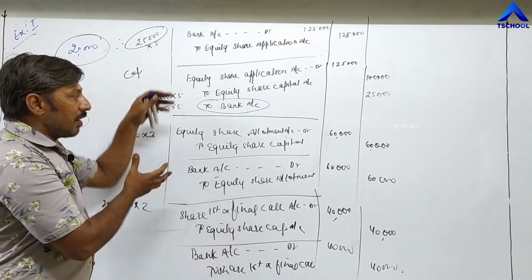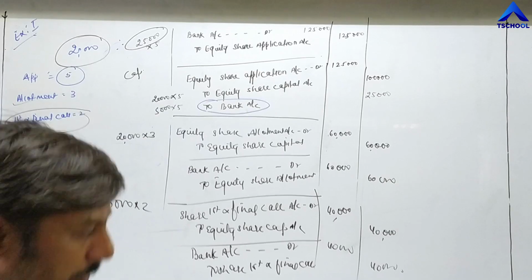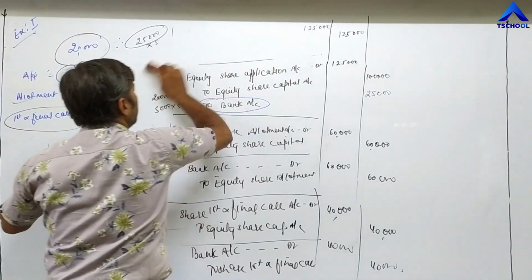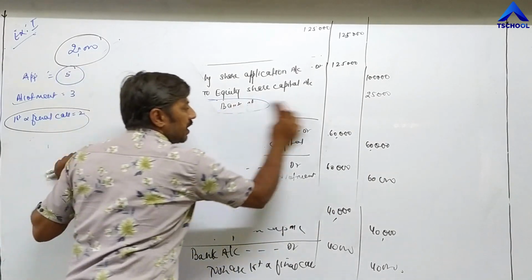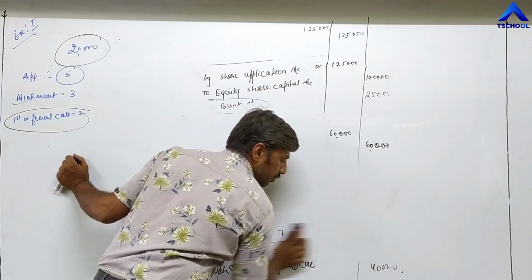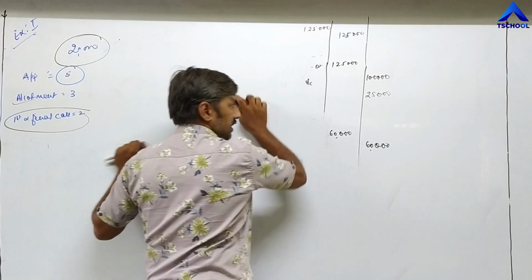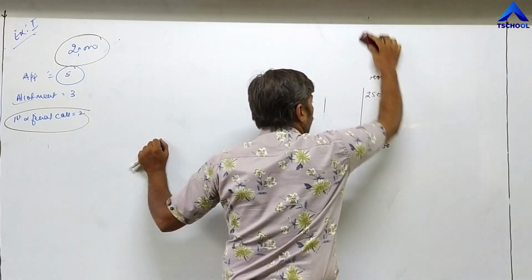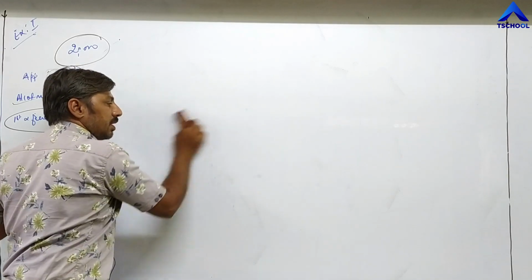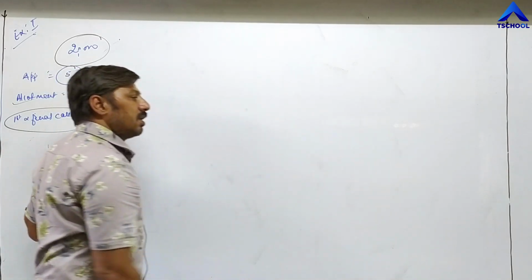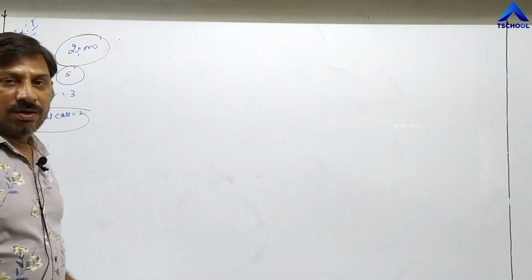So once again, you have to learn the entries first of all. Bank account debit to equity share application, then equity share application account debit to equity share capital. So the first installment, means application, is completed. Then for allotment, equity share allotment account debit to equity share capital. Then bank account debit to equity share allotment. Then you have to repeat the same entries again and again for the further installments. Till then, goodbye.